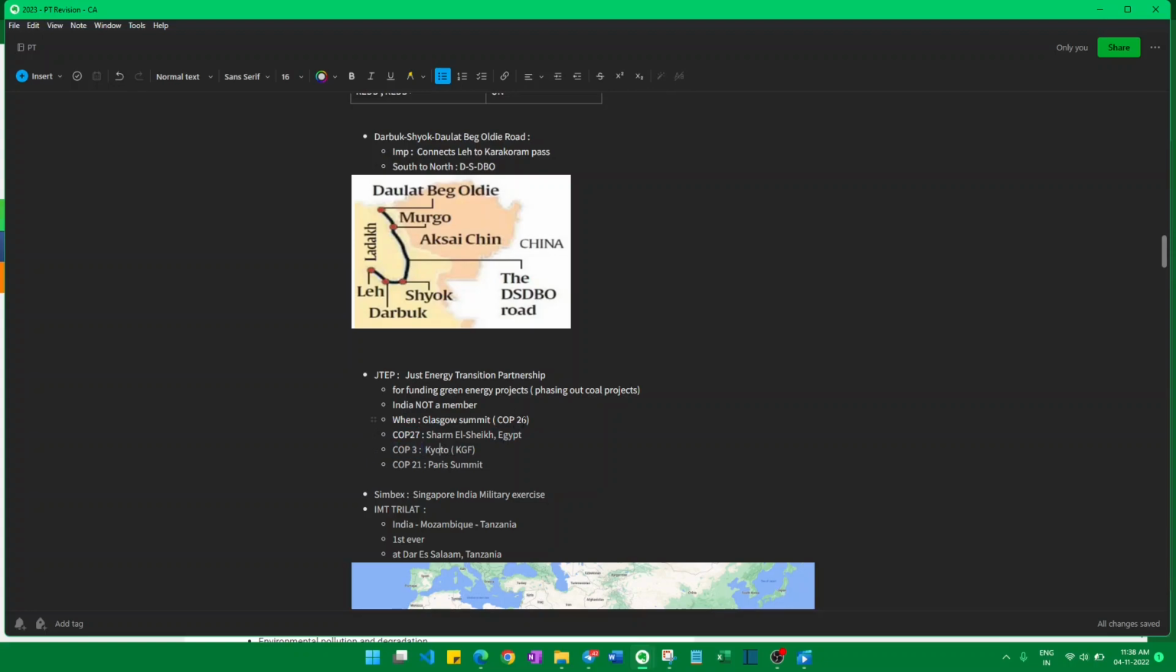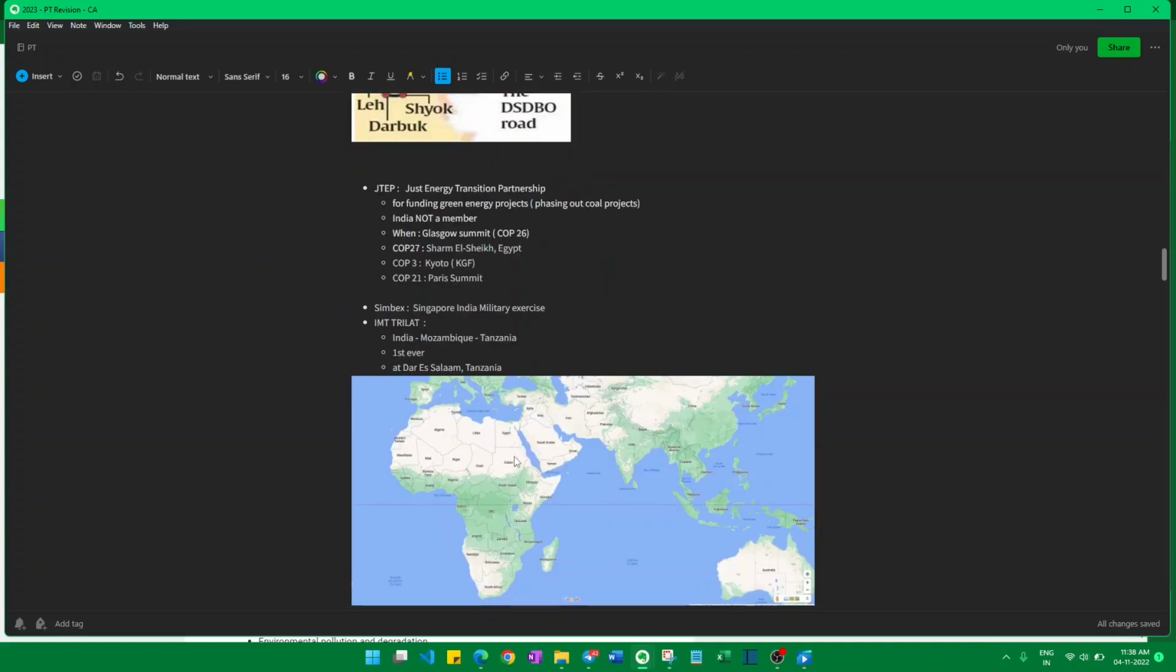Kyoto Protocol is for greenhouse gases. So we can remember KGF movie: Kyoto Greenhouse. And if you remove the O in the Kyoto spelling, KYT will be remaining. It will be 3 letters, so COP3. You can remember it like that also. And COP21 is the Paris Summit. That's another important summit, which you will already be knowing.